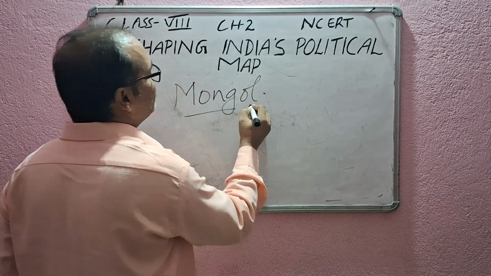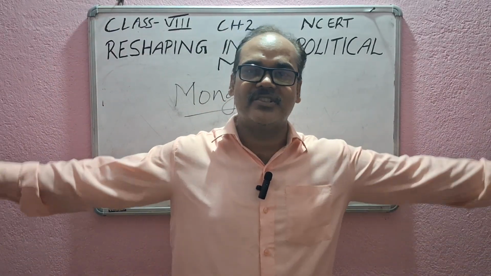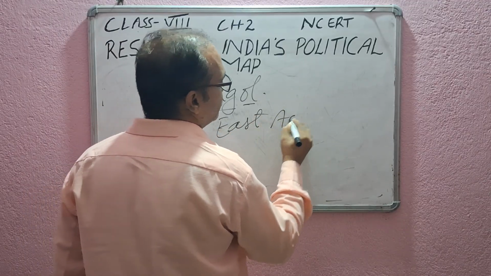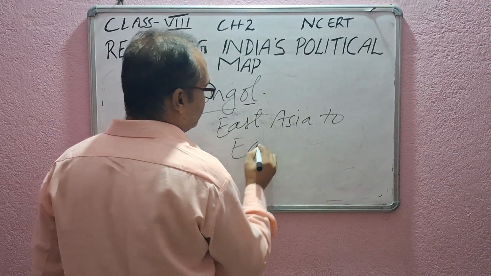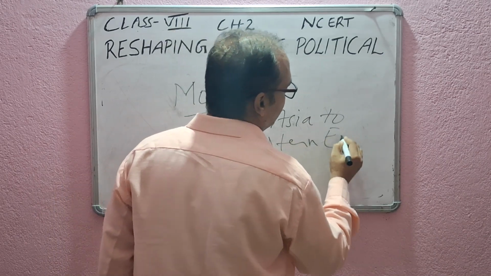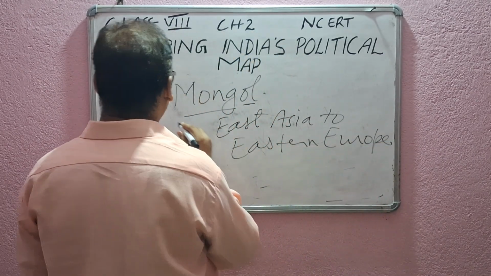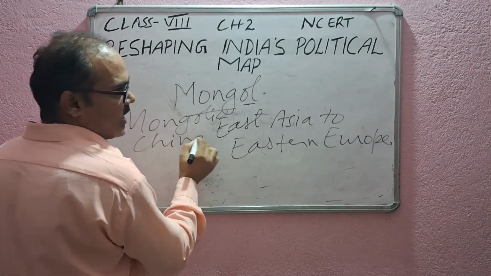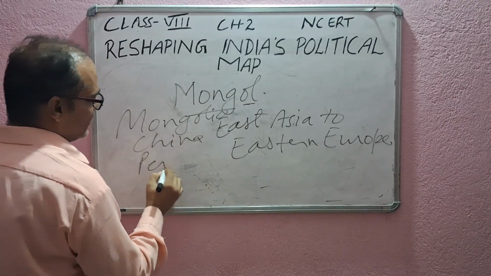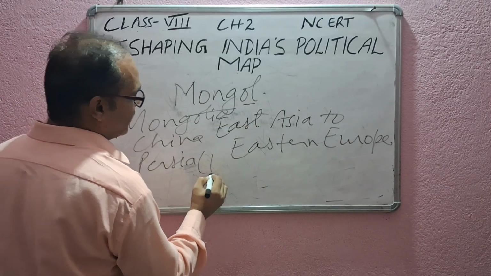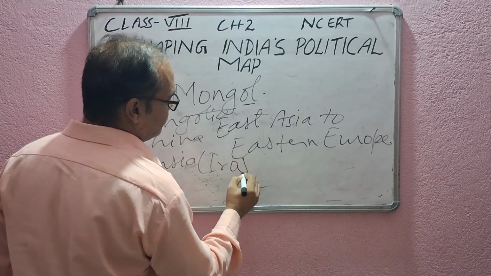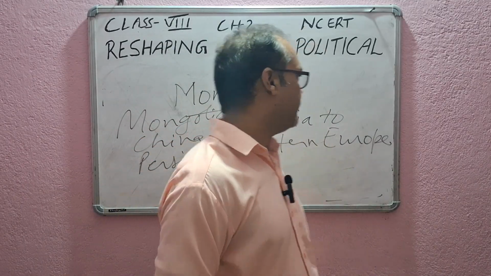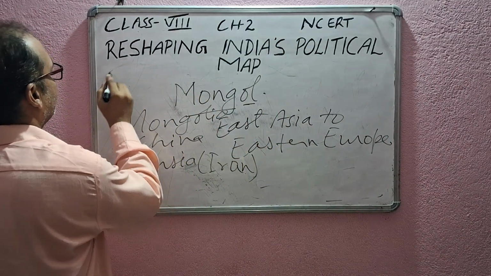So these Mongols, the tribal groups, together formed a vast empire which stretched from East Asia to Eastern Europe. You can imagine how vast an empire it was. It covered Mongolia, then there was China. After that, it was Persia, Iran. You can include some parts of Iran, then some parts of Russia and all that. You know? Okay. So that's all in today's video.